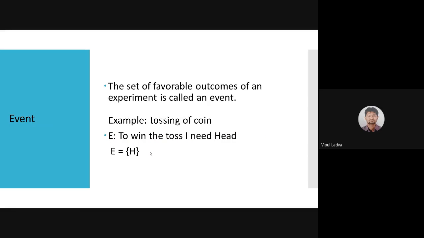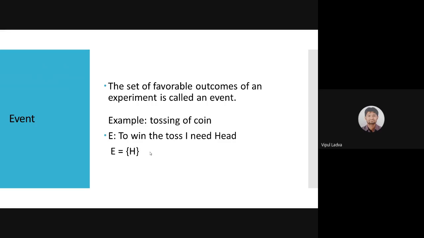Let me move ahead. What is an event? An event is actually a subset of the experiment. From the experiment, we will identify our events. If I'm rolling a die, that is my experiment. Then getting an even number or getting an odd number will be my event. We can label that particular as an event.